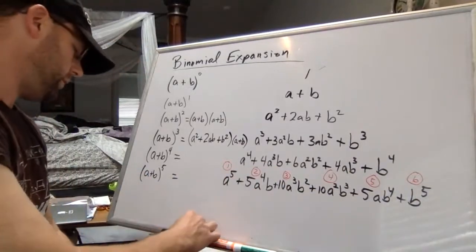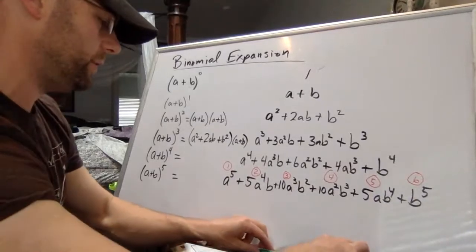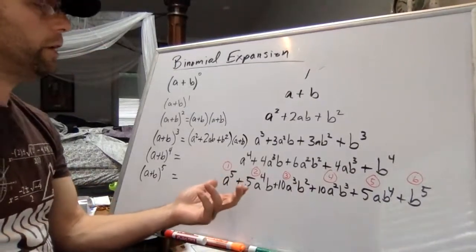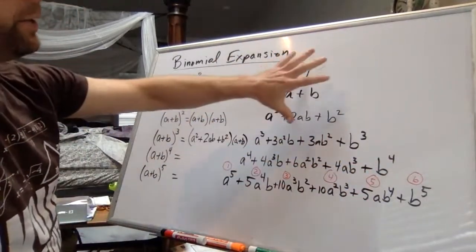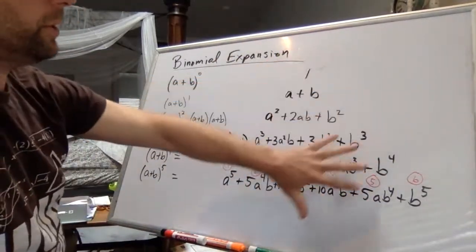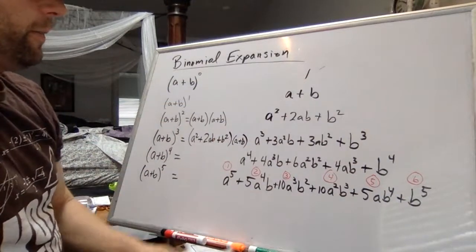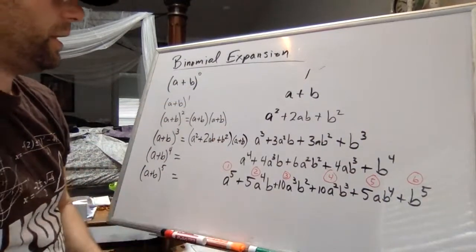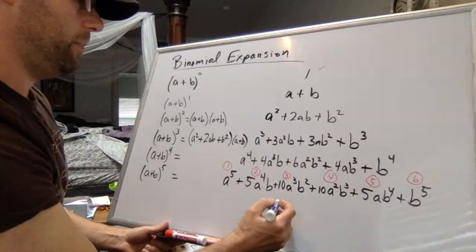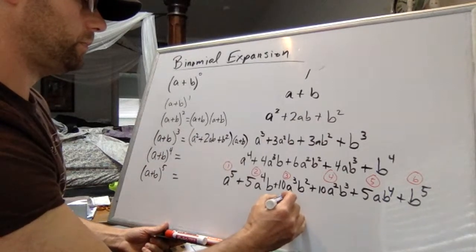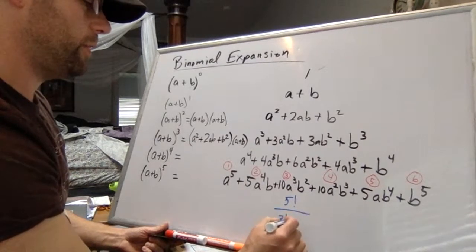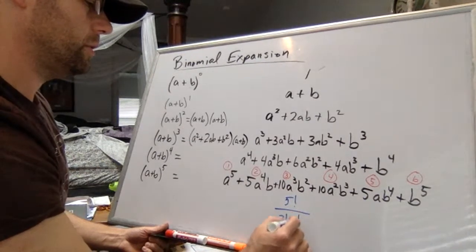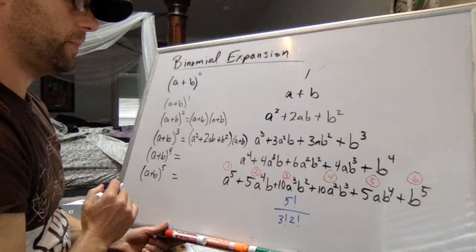And then finally, and this is actually leading to the binomial theorem, because we noticed earlier that there was a pattern of nCr's, a pattern of combination counting functions within Pascal's triangle, you can actually figure out that this 10 right here is 10 by doing 5 factorial over 3 factorial times 2 factorial.